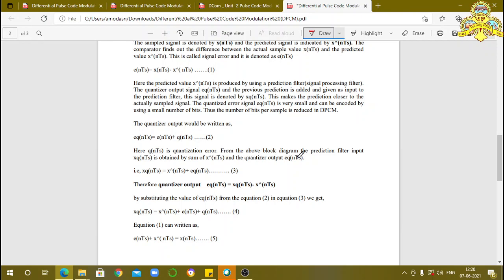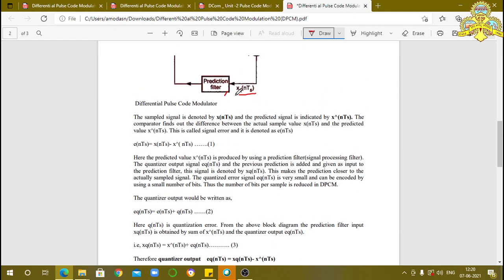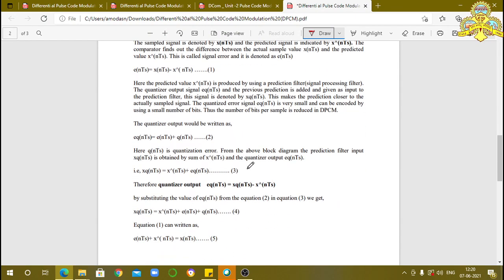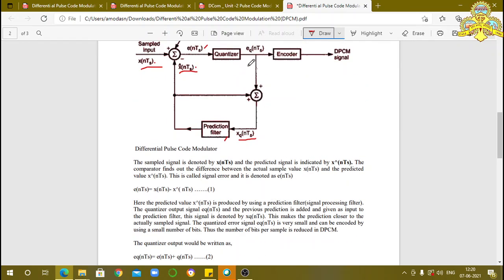From the above block diagram, the prediction filter input xq(nTs) is equal to x̂(nTs) plus eq(nTs). See here, eq(nTs) is this one and this x̂(nTs) is the prediction filter output.